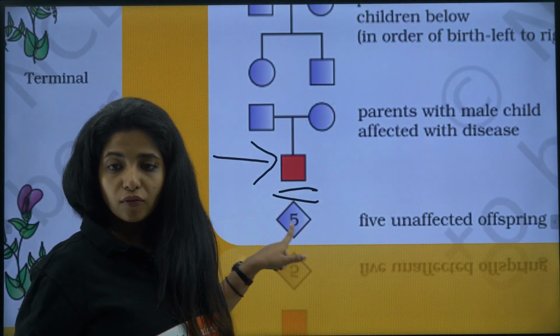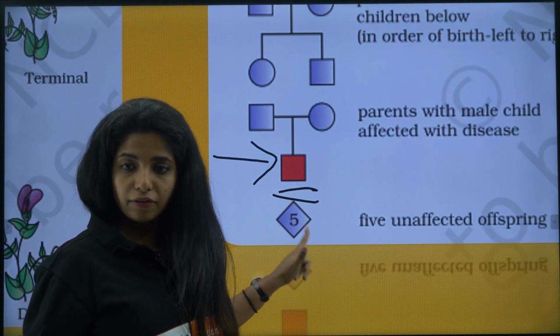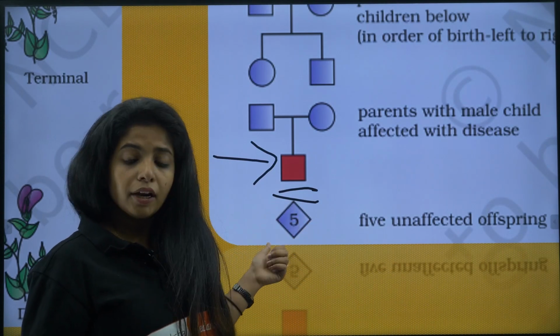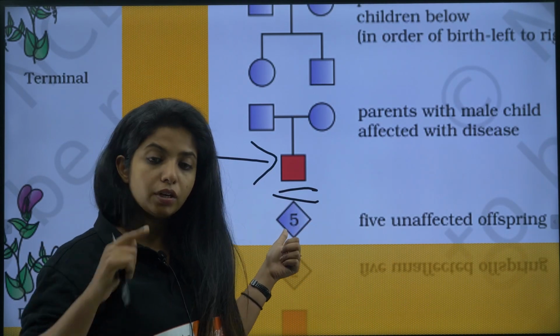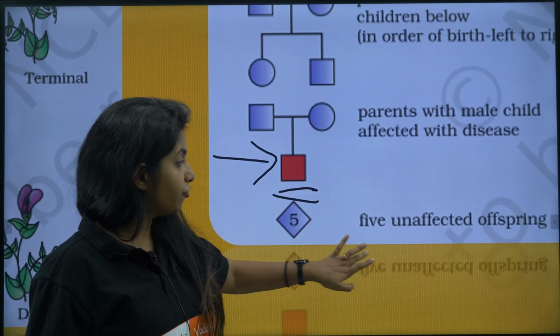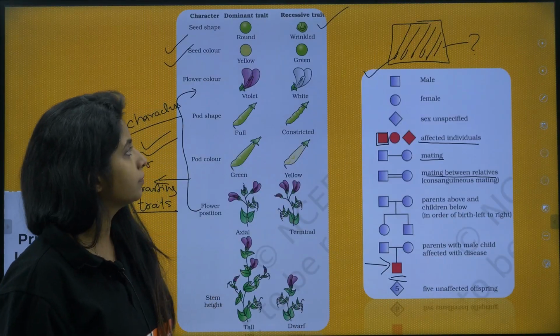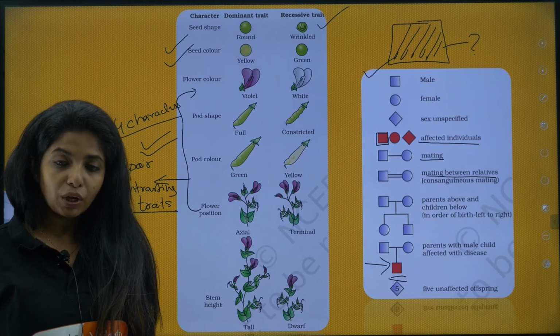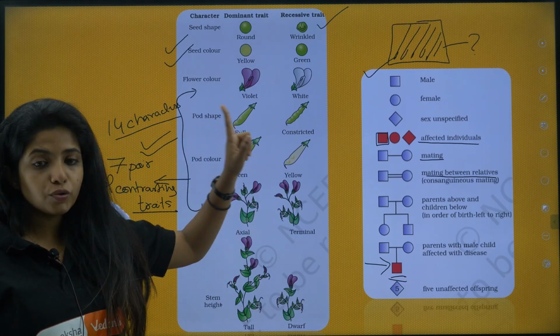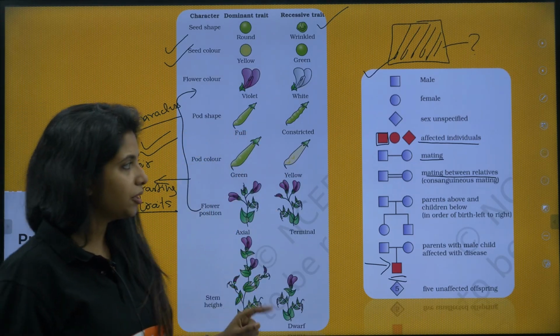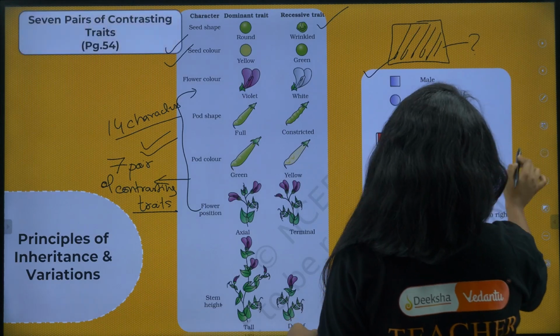This means 5 of them, 5 unaffected because it is not shaded. And do you have the sex being specified, my dear children? It is not specified over here. So there are 5 unaffected offspring being produced over here. So I hope you have understood what type of questions would also come from this, and this is an important image. Now let's move on to the next one.